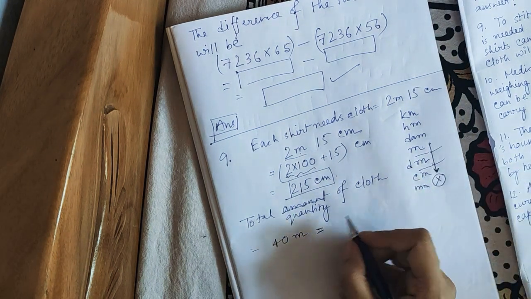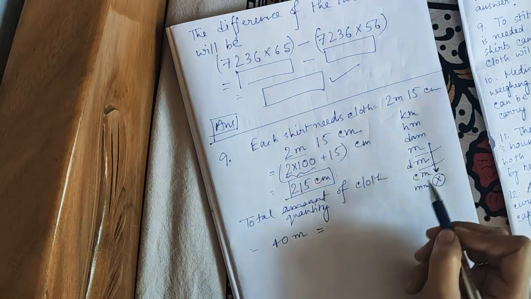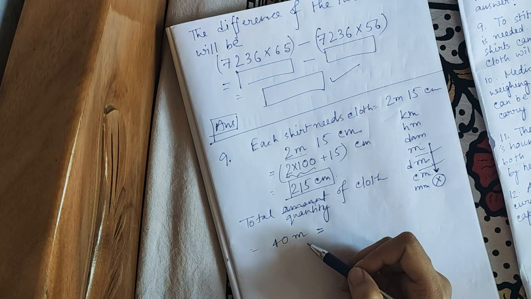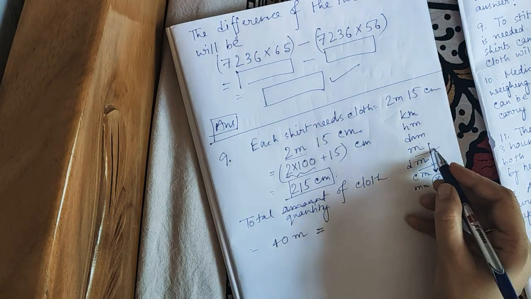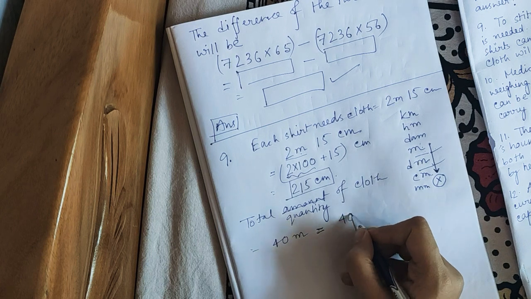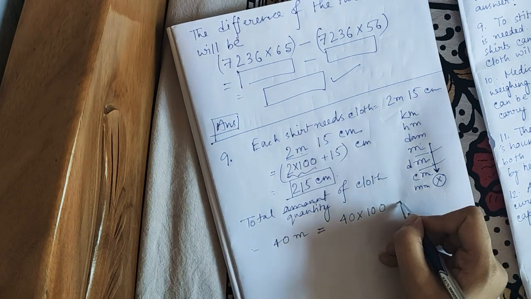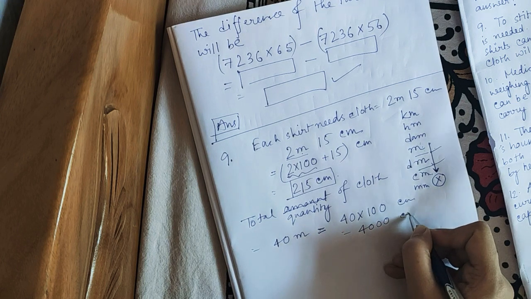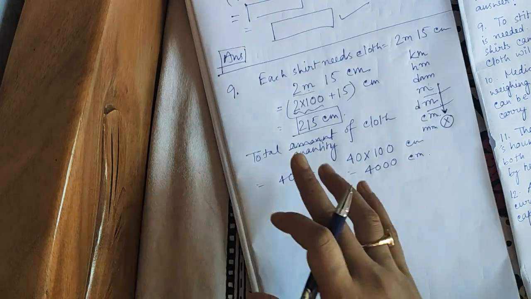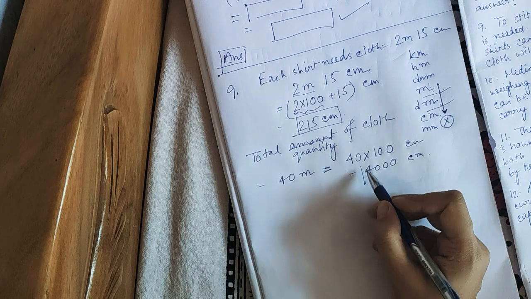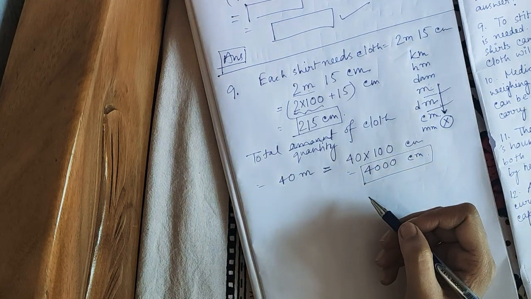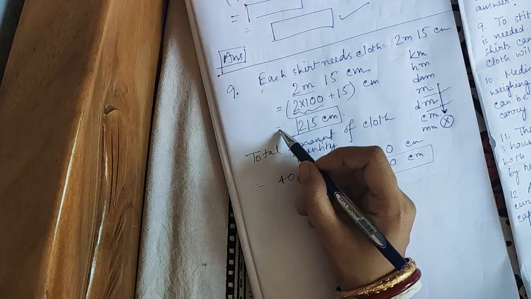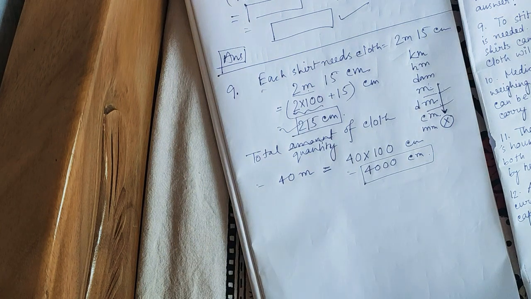So the process is from greater to smaller unit we are going. So again with the same number we will multiply this. Okay, so we will get 4000 centimeter. Now we have total 4000 centimeter cloth and each shirt needs 215 centimeter cloth. So our question is, how many shirts can be made with this cloth?